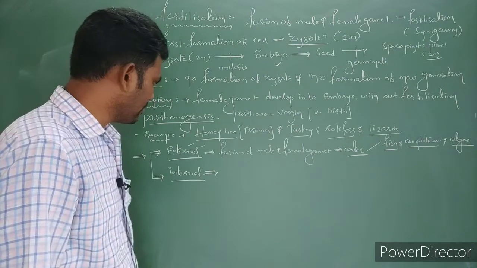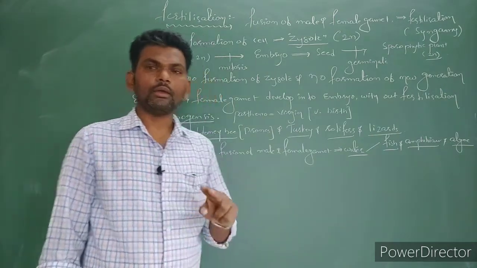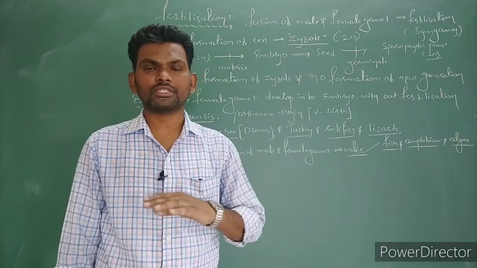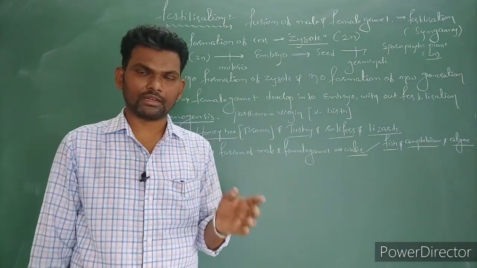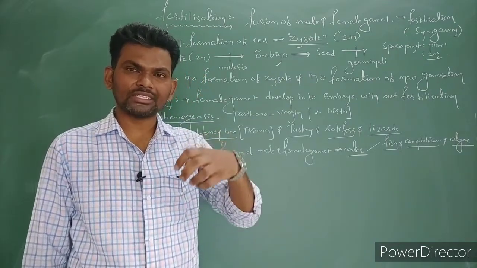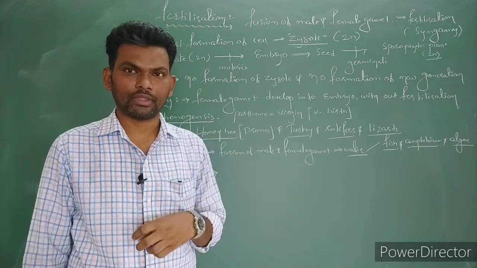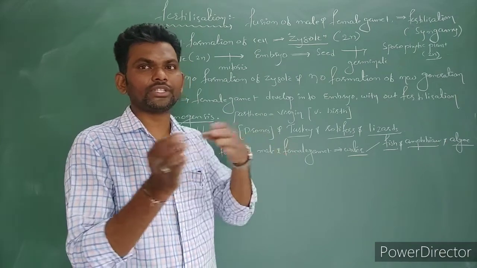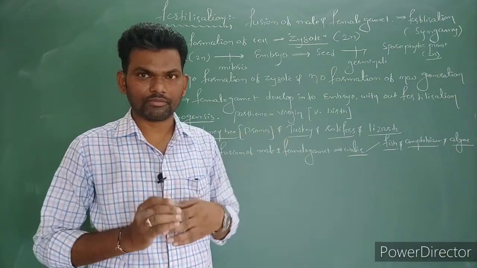Next one is internal fertilization. Simple. In this case, what happened? Here, only the male gamete is released into the water. The female gamete is not released into the external medium; it remains present within the female body. So the male gamete travels in the external medium and reaches the female site.